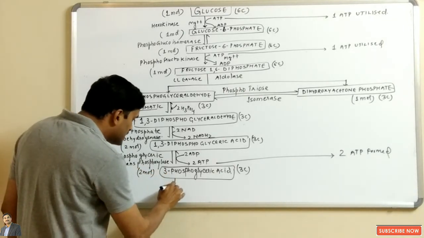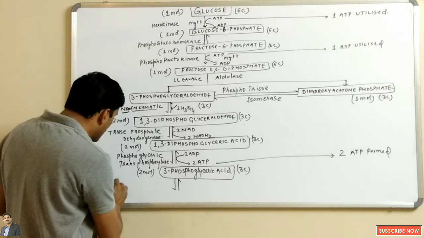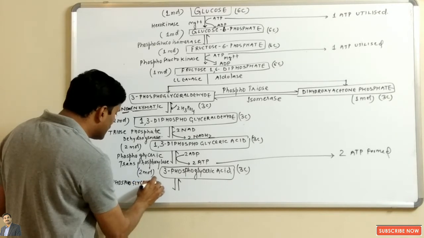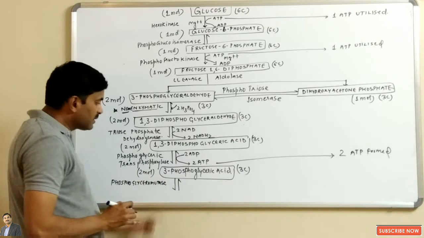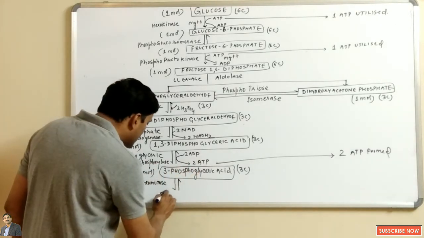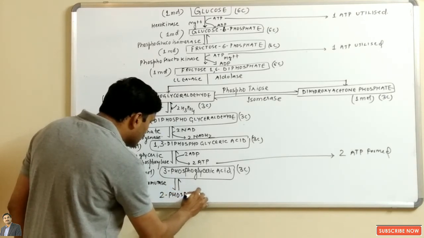Now what will happen? This 3-phosphoglyceric acid undergoes isomerization in the presence of phosphoglyceromutase enzyme. In the presence of phosphoglyceromutase enzyme, the 3-phosphoglyceric acid will be converted into an isomeric form, and that is known as 2-phosphoglyceric acid.